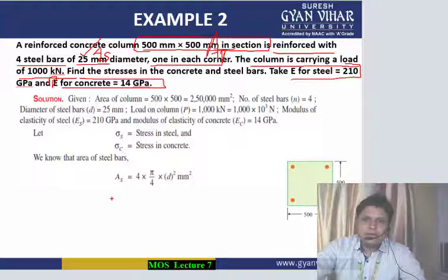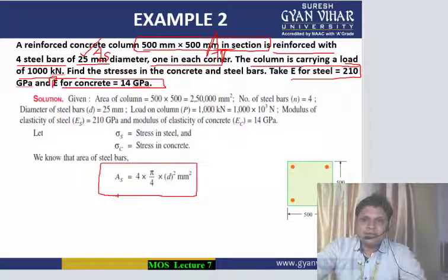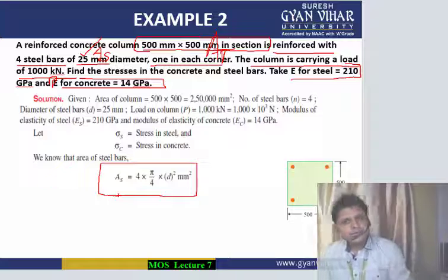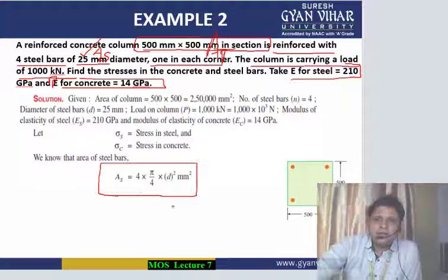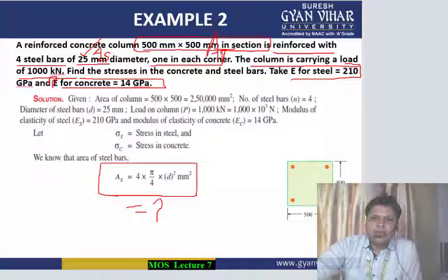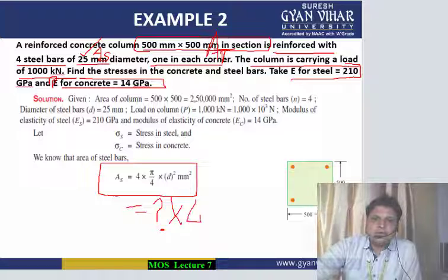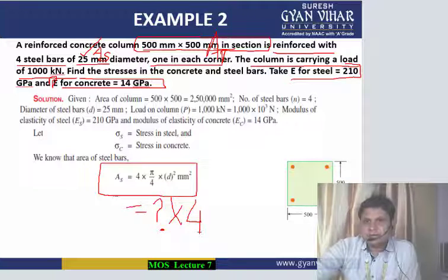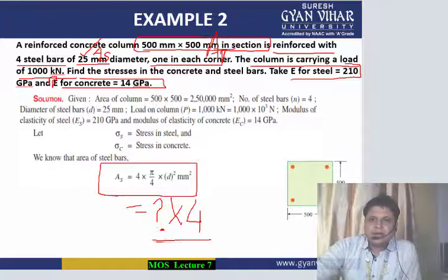As we all know, for steel bars the area will be pi d square by 4, where d is the diameter. From this we will calculate the area of one steel bar, and for 4 steel bars we multiply by 4 and get the answer. Whatever the answer is, we will subtract it from the total area.